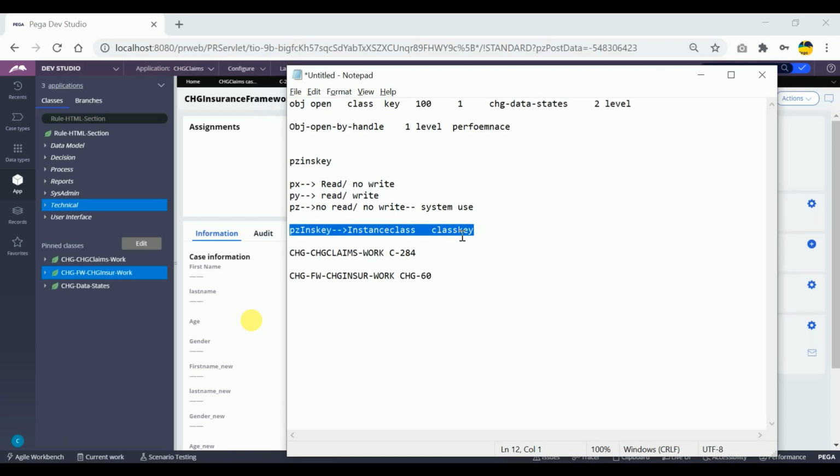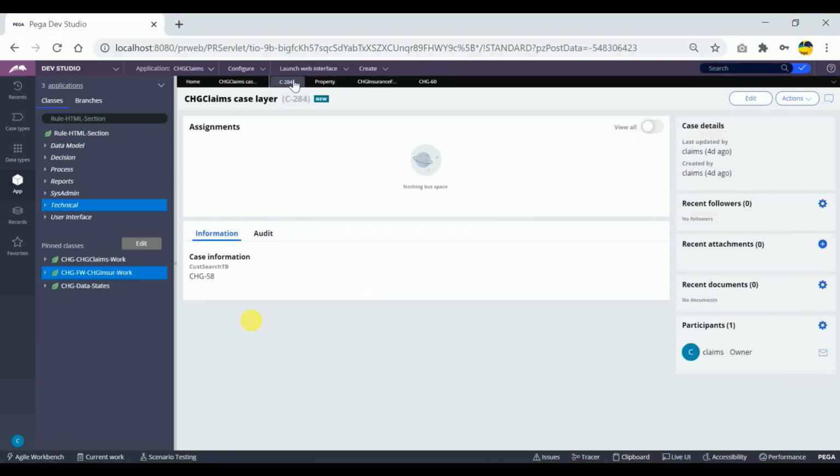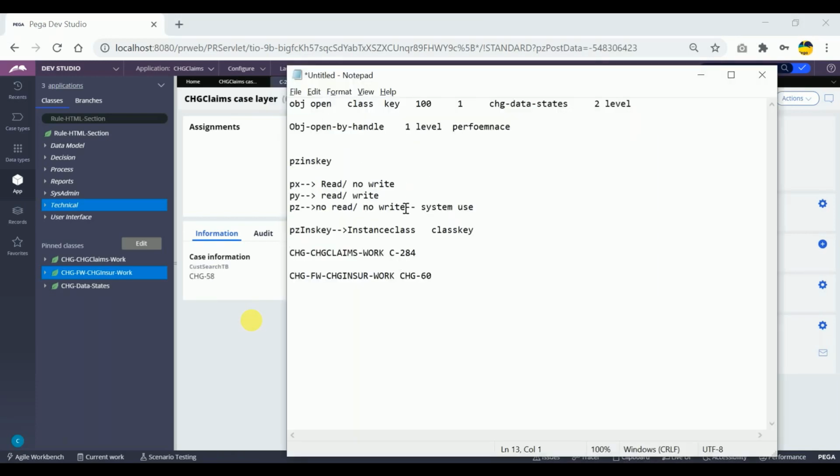So the definition of pzInsKey will be instance class space class key. Now let me open anything. For every work object ID, we'll be having the same thing. It will show that the instance class on this particular work object ID should be stored as an instance of this class. That's why this will be called an instance class, and this will be called a class key. So finally, the definition of pzInsKey is instance class space class key. These are all interview questions.